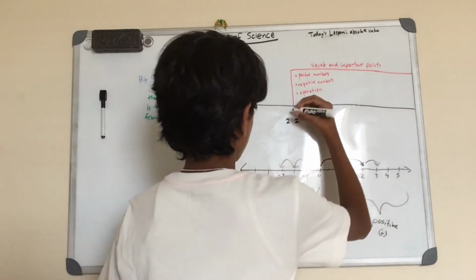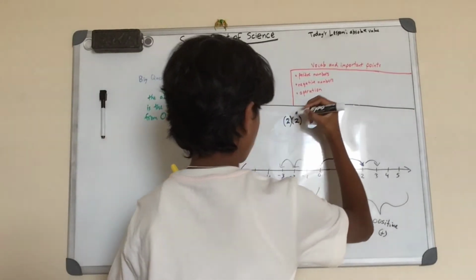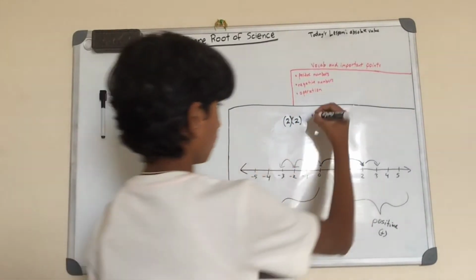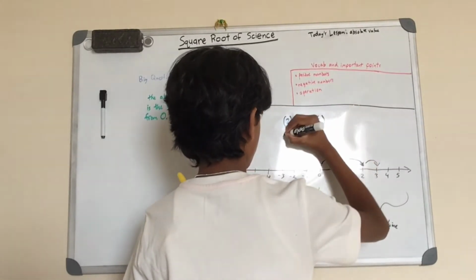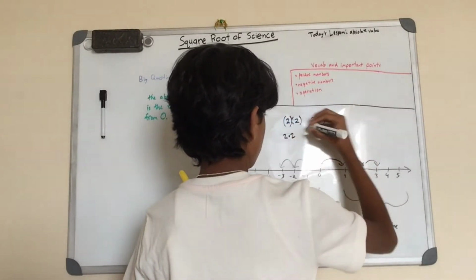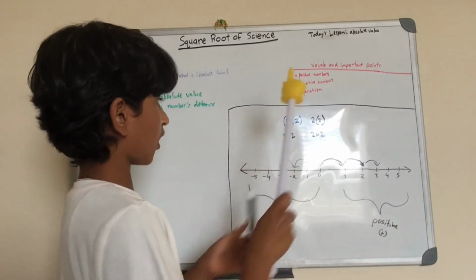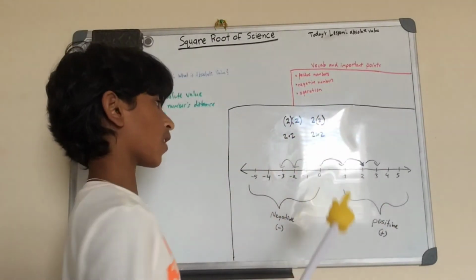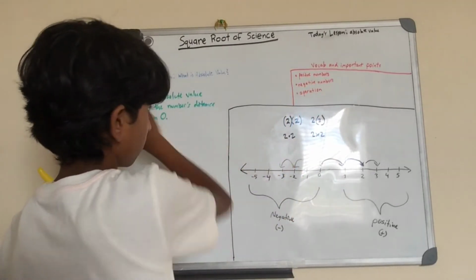And then you can also do this, and you can do this. So these are the 4 ways, and they all represent 2 times 2.